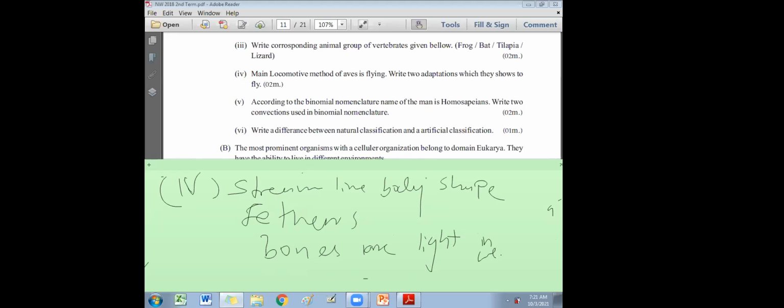They have a streamlined body shape, presence of feathers, forelimbs become wings, and bones are light in weight. So those are the adaptations for flying. They're asking only 2, feathers and streamlined body shape, enough, no? Even the jets, ships, planes, they have this aerodynamic shape. Aerodynamic shape.